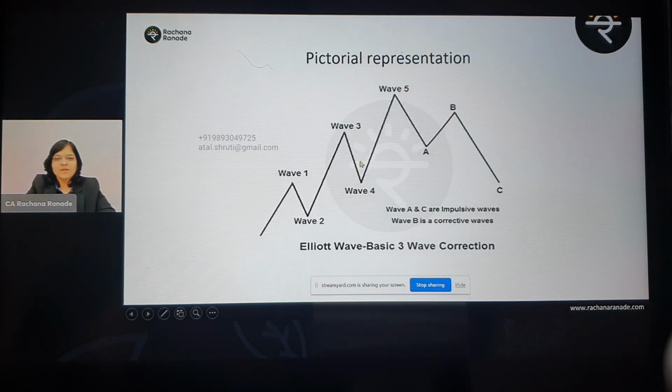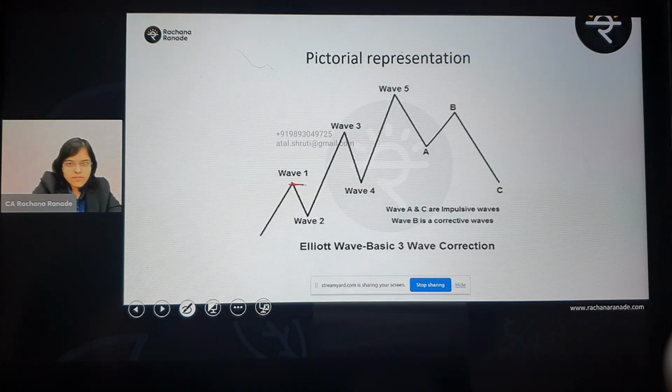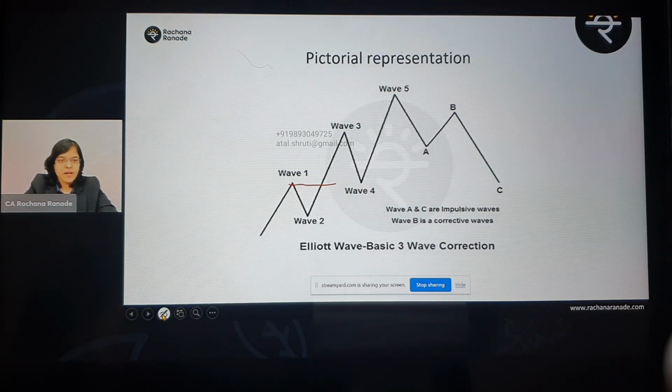Because see, right now you have this entire picture, but assume that here we are today. Assume that whatever you can see to the right side, this entire part, is not visible to you right now. So how can you understand that this is wave 3 in formation or not? Just to give you an example, let me draw this pattern. The moment it crosses this part, I can say that yes, now wave 3 is in formation. Simple, clear. So two rules for wave 3. Wave 3 cannot be the shortest. And number 2, it is being formed when it crosses the top of wave 1.